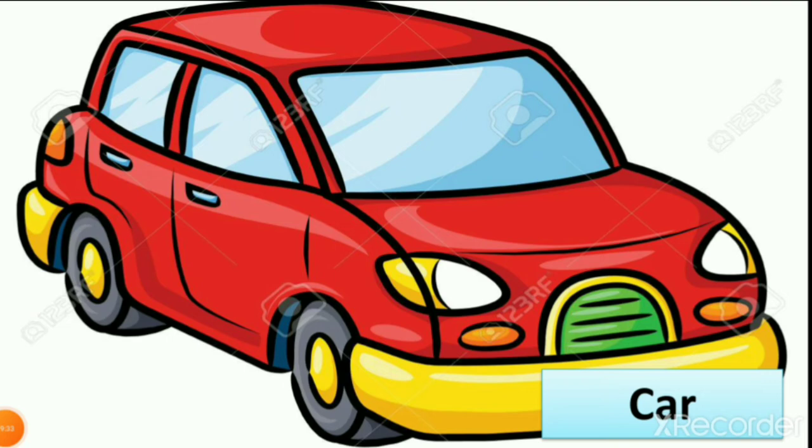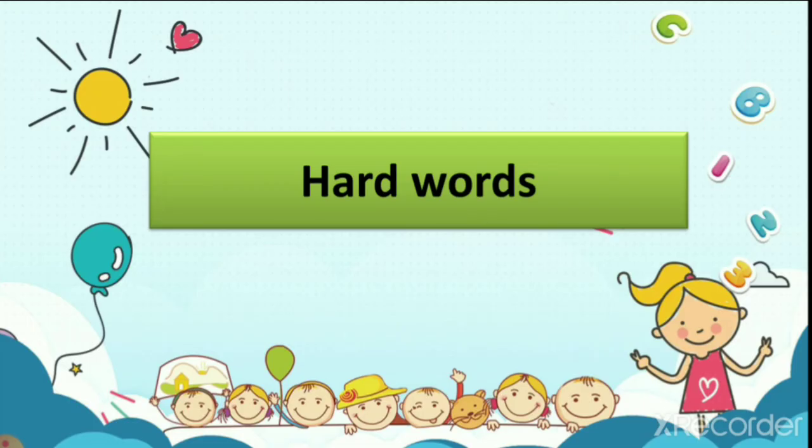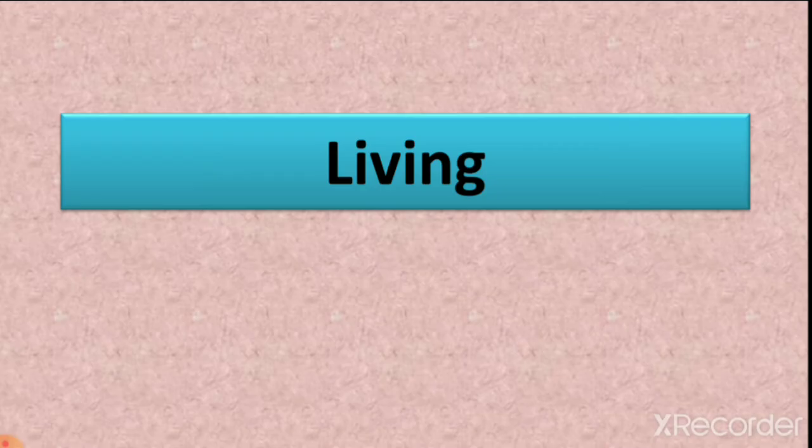These are all examples of man-made things like car, table, mirror, pencil, eraser, sharpener and many other things like bag, and all these things we make from wood and many other things, and these are all made by man. So let's revise the exercise. Exercise question number 1, hard words. Already we did this exercise and today we revise it because this is exam revision.